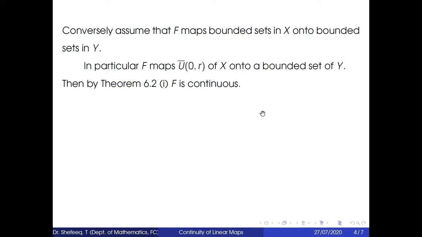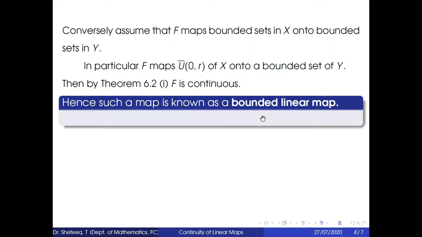Hence such a map is known as a bounded linear map. The set of all such maps is denoted by BL of X, Y. This is the set of all bounded linear maps.